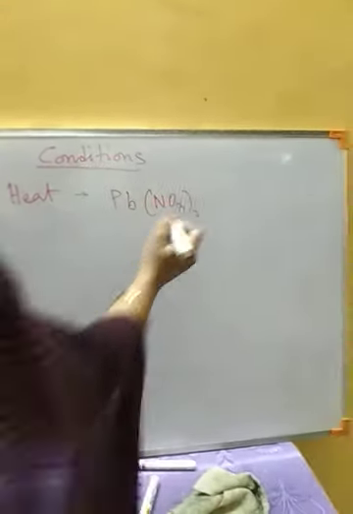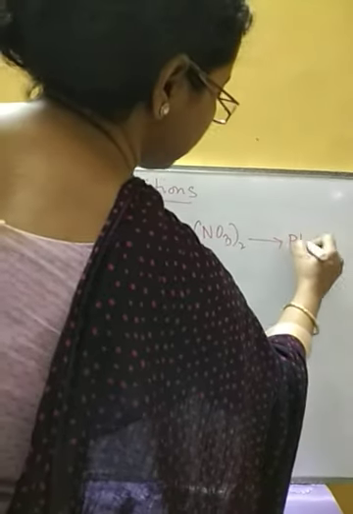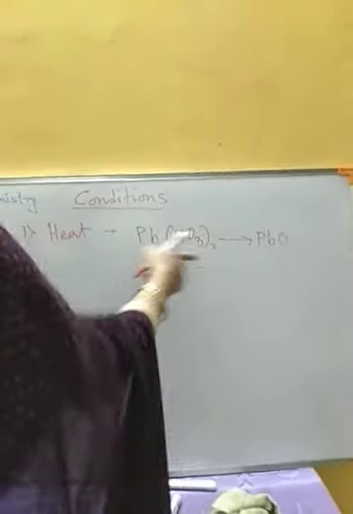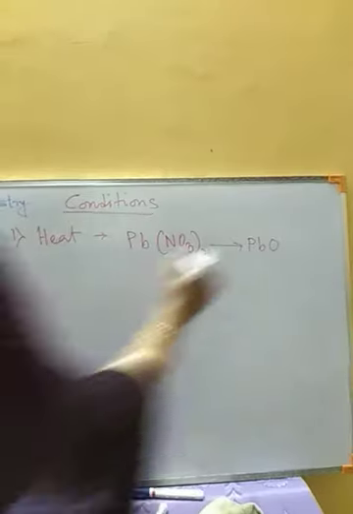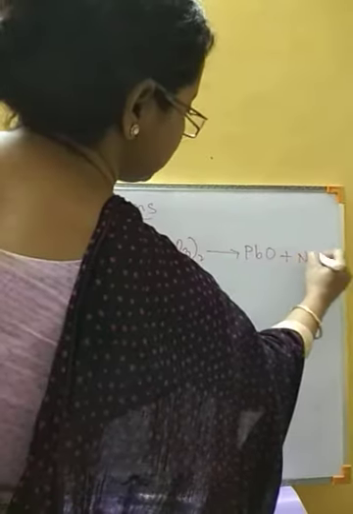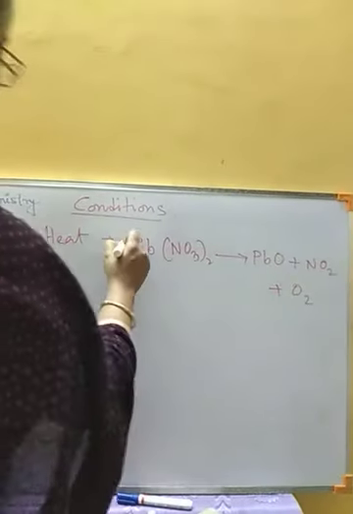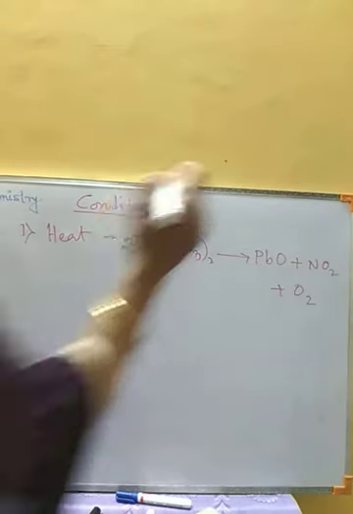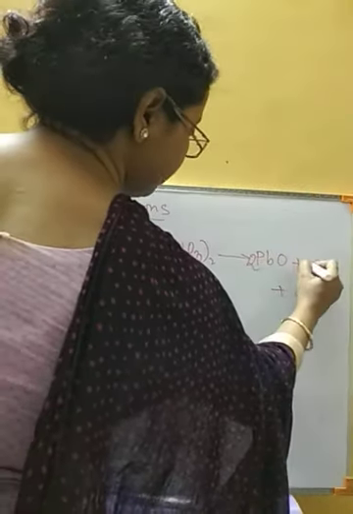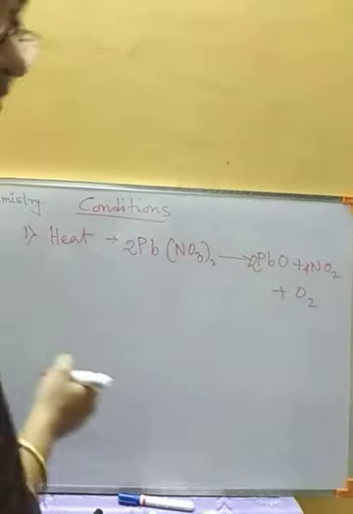dry test tube. Okay, this reaction already we have discussed during the color change and all. So if we heat lead nitrate in a dry test tube, then what we are going to get? Lead oxide. Lead nitrate will decompose to form lead oxide, nitrogen dioxide, this is the brown vapor of nitrogen dioxide, will be formed along with oxygen gas. Okay, so to balance this, we need 2 lead nitrate. So 2 PbO, 4 NO2 and O2. So this is the reaction.